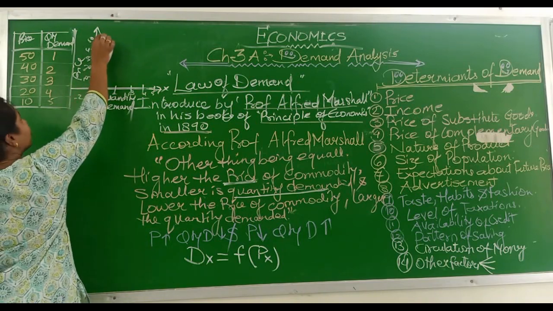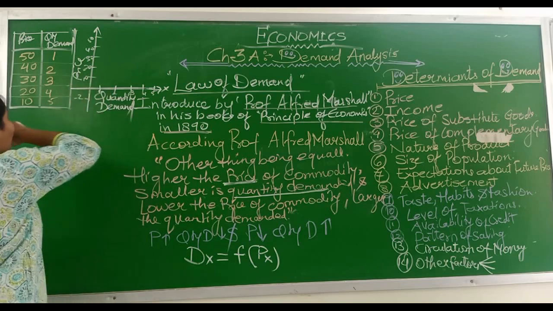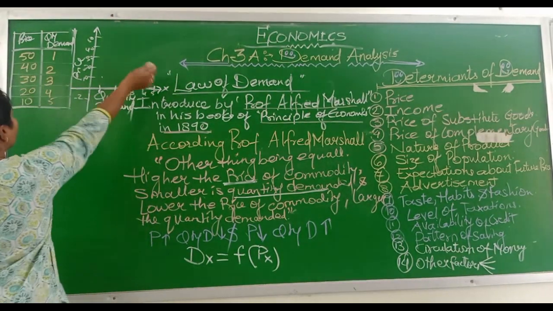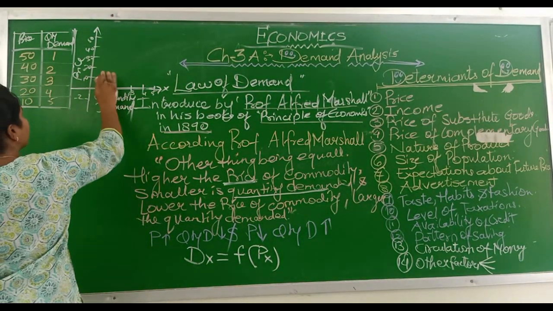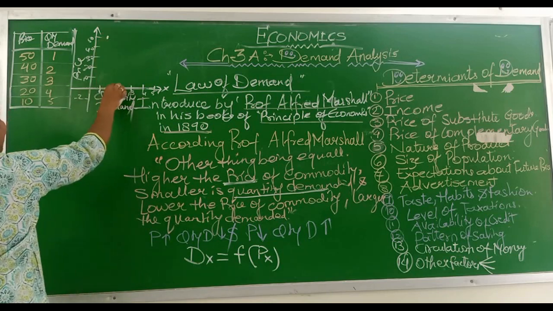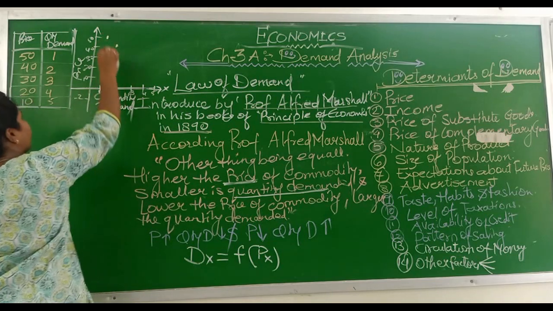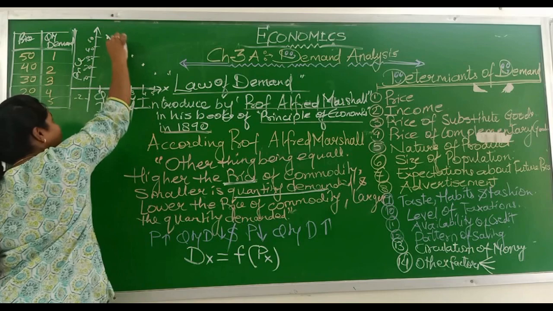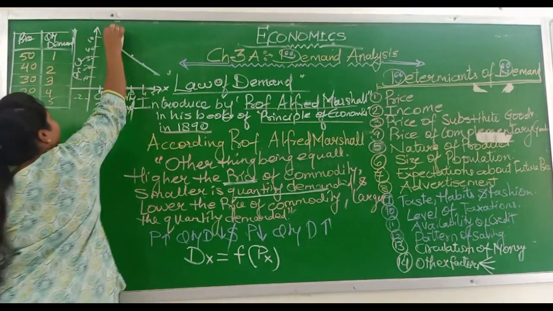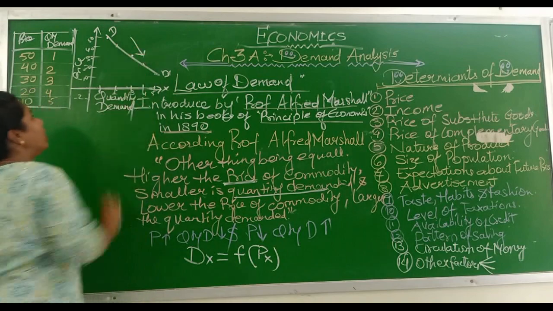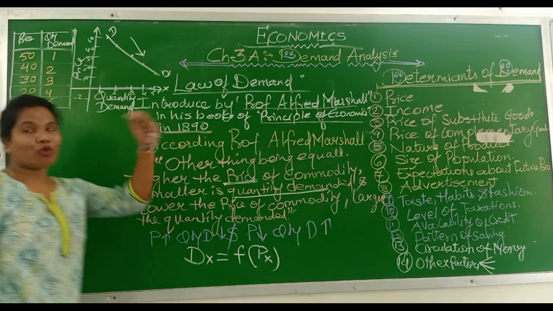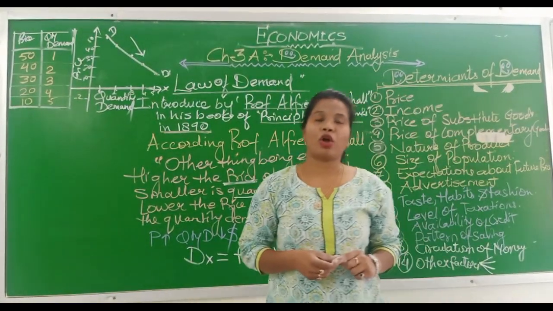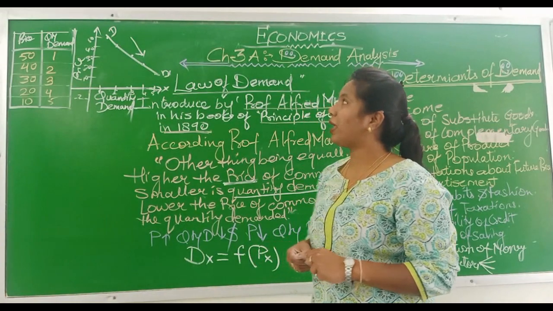When price was 50, quantity demanded was 1. When price was 40, quantity demanded was 2. When price was 30, quantity demanded was 3. Then 4 and 5. That means DD is the demand curve, sloping downward from left to right. After explaining the schedule, you have to say that on the x-axis there would be quantity demanded, and on the y-axis it would be price.